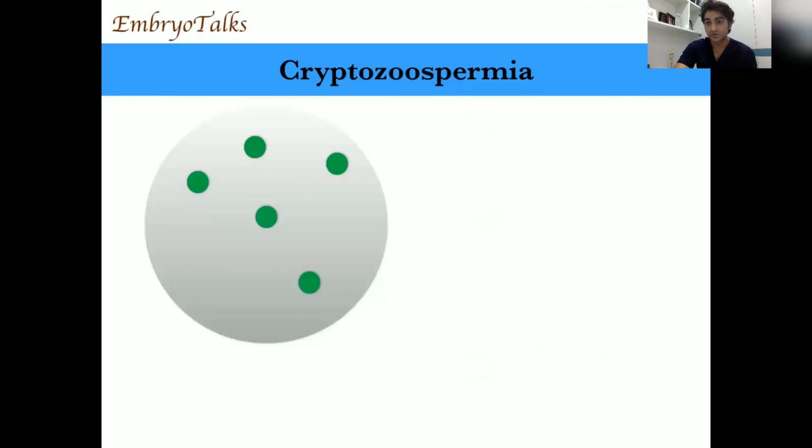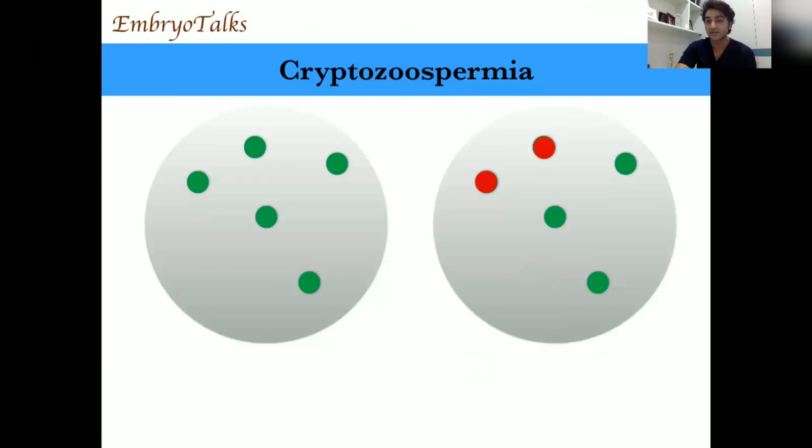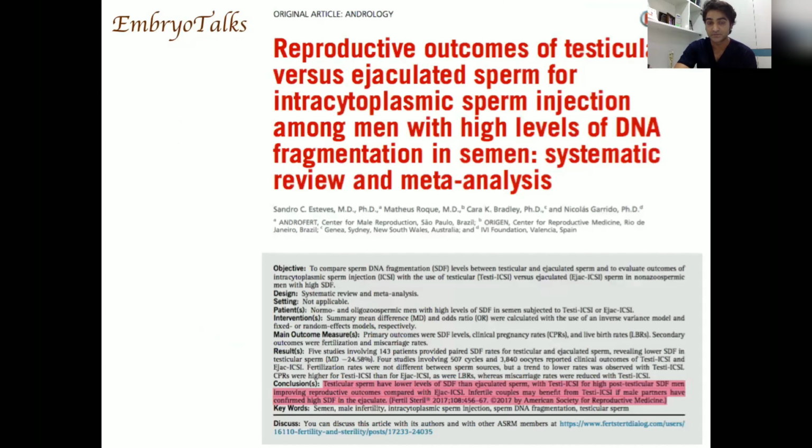Another issue: see, in cryptozoospermia, the spermatogenesis is happening at very few places. And whenever you are poking the needle, there are atrophies, microcalcification, and the patient may land up in azoospermia. There is one systematic review by Sandro Esteves which talks about the benefit of using testicular sperm in high DNA fragmentation. And it says that you can increase the live birth rate by 2.5 fold.